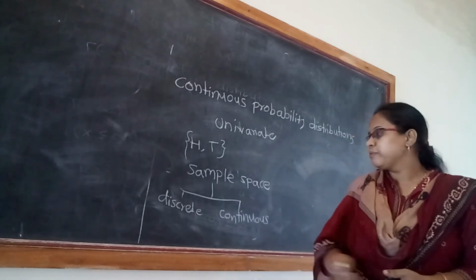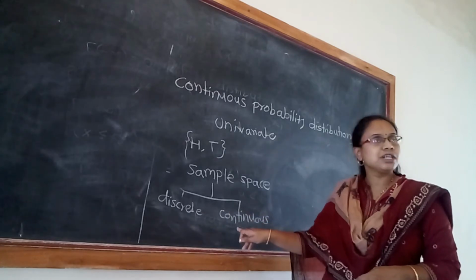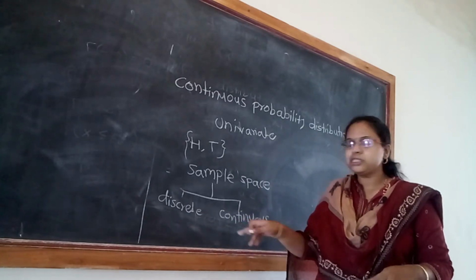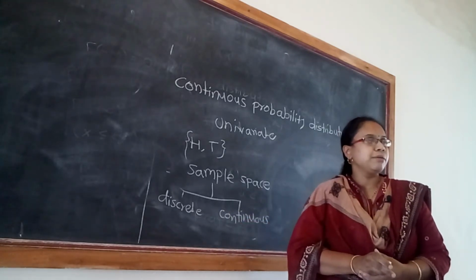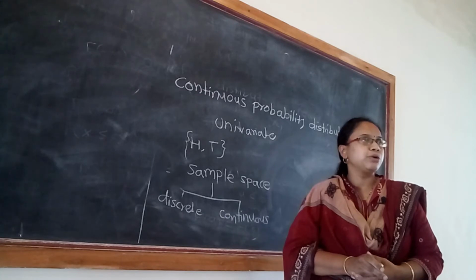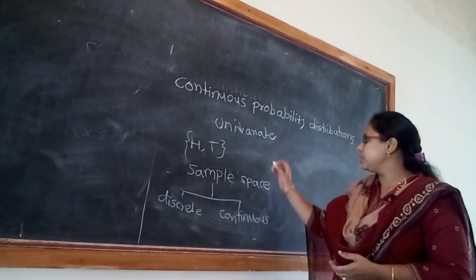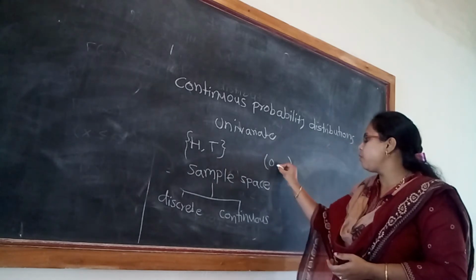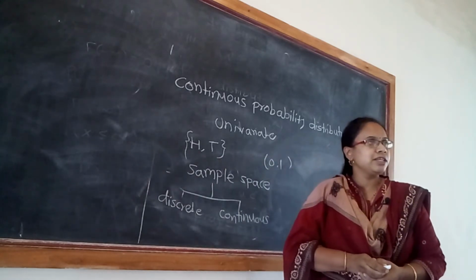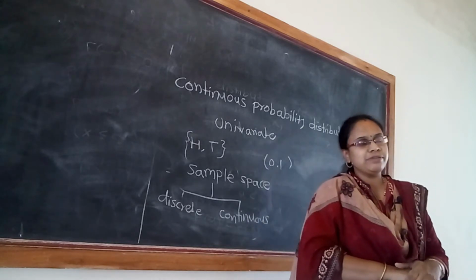Now the second part is the sample space which is continuous. Continuous means we can't count the number of points in it. Such a sample space includes an uncountably infinite number of points in the form of an interval, like 0 to 1, 0 to n, 0 to infinity, or minus infinity to infinity.